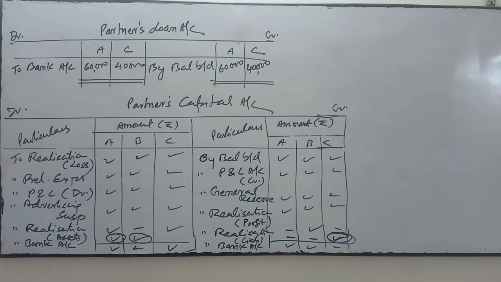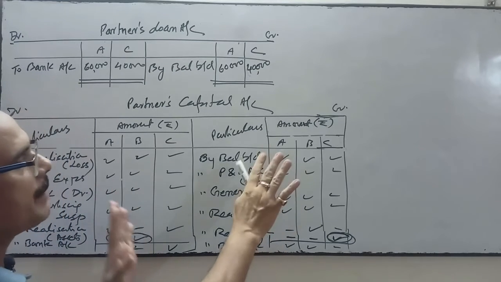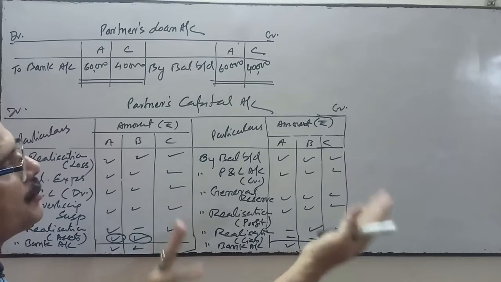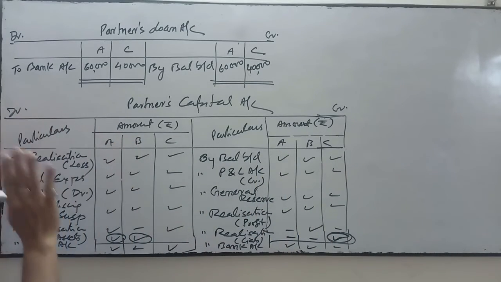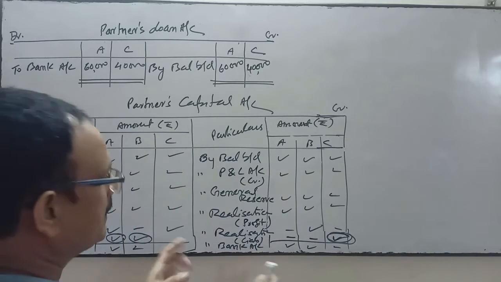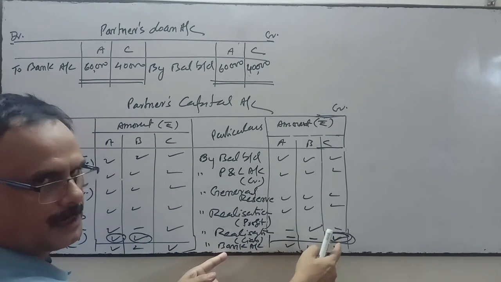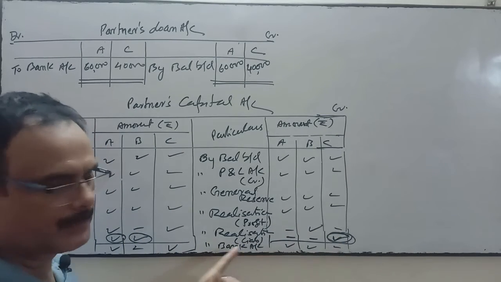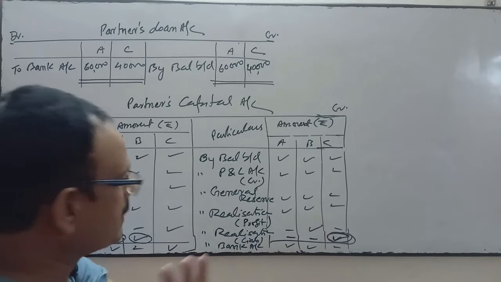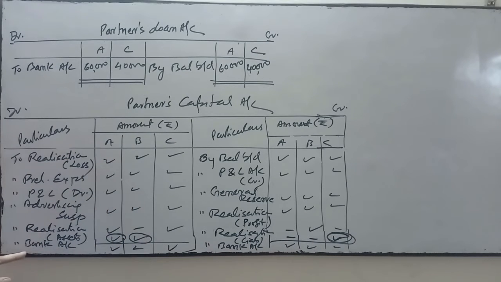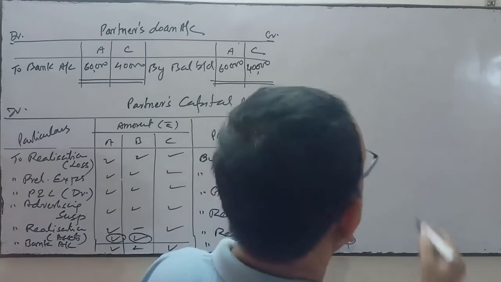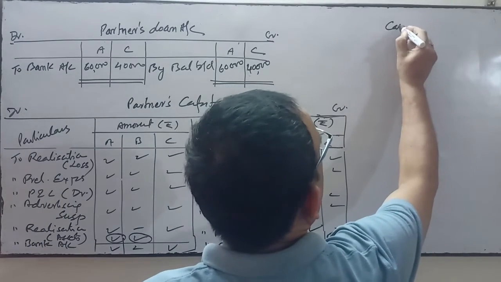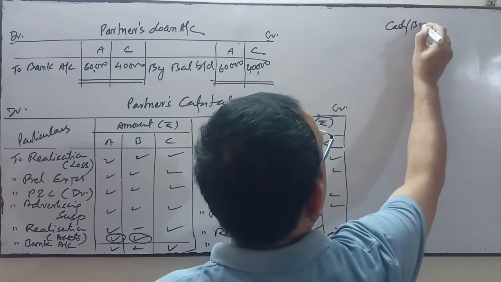So partners capital account will be prepared like this. We have to see which capital account has which side more. Suppose this side is more, then we have to pay to that partner. If this side is more and this side is less, then that partner brings the amount and gives it to the firm, by bank account or cash account, and on this side we pay through the bank or through the cash. And finally we'll prepare cash account or bank account as the case may be.